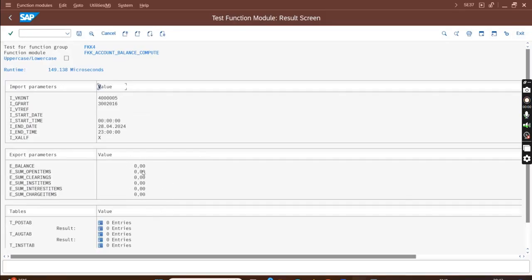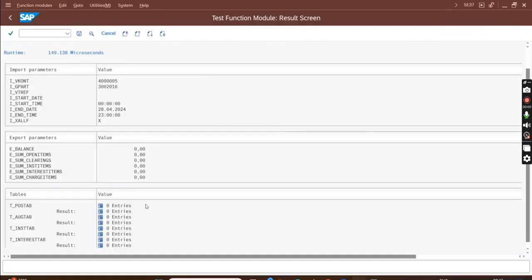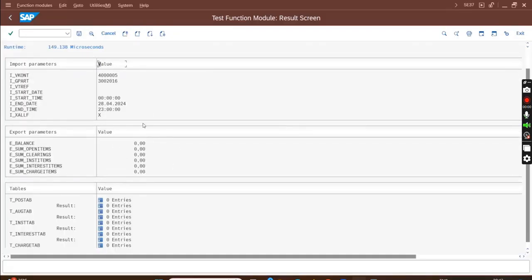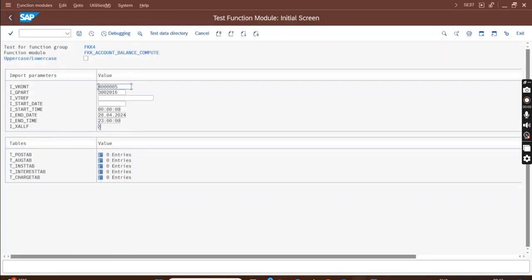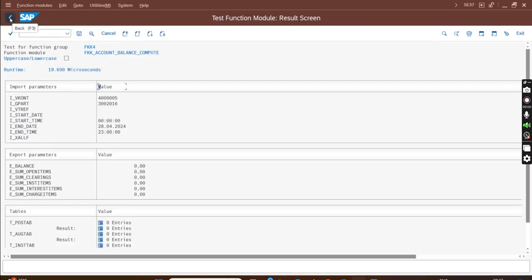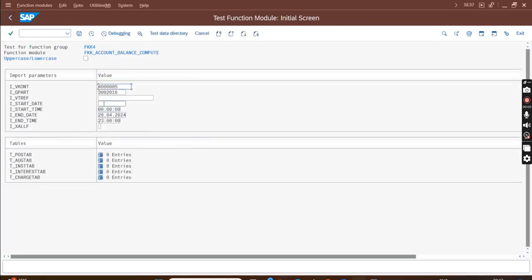Okay, I don't have any return data, something like a return lot, and I'm not getting any balance. Without X, I'll get the balance. How come I'm not getting a balance? What did I do? Start, end date, end time. You have to enter 59.